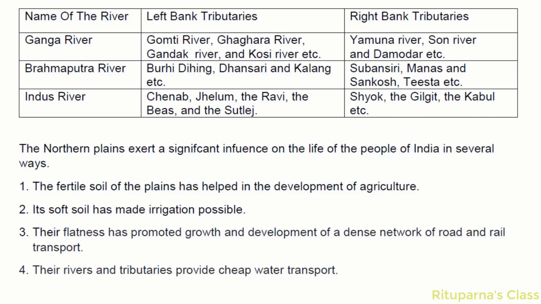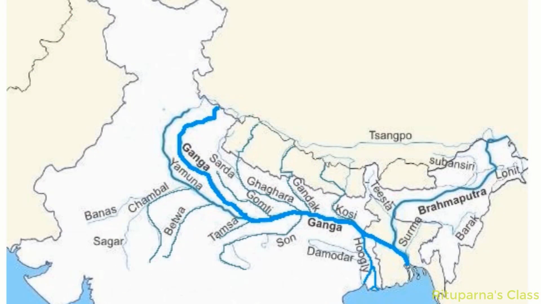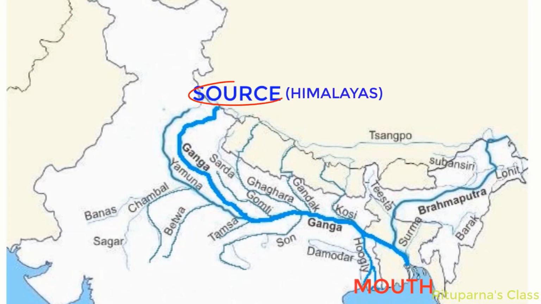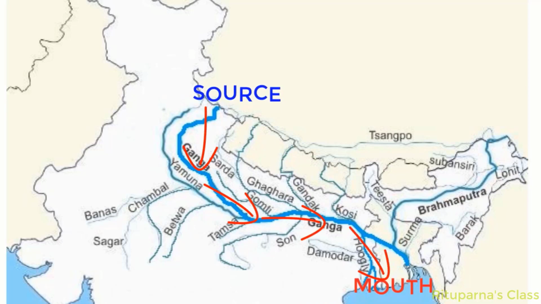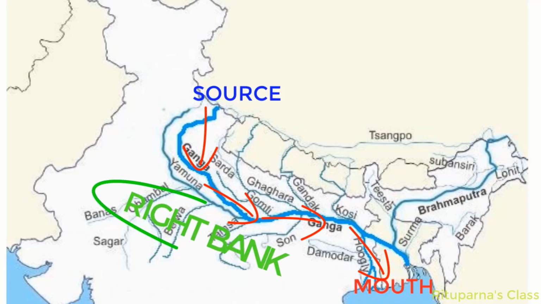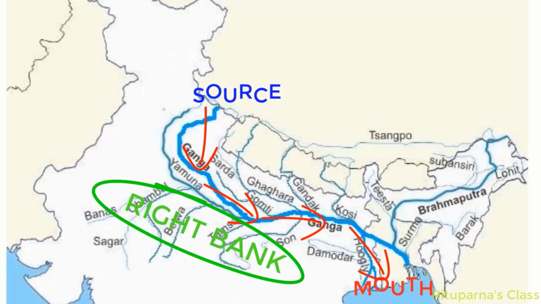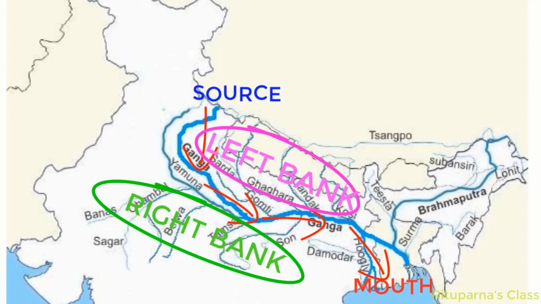But do you know how we decide the left bank tributaries and right bank tributaries? Okay, let's see. Here you know this is the source of the Ganga river and this is the mouth of the Ganga river. As a river always flows from high altitude to low altitude, if the river is flowing like this, obviously this will be the right bank tributaries and this will be the left bank tributaries.